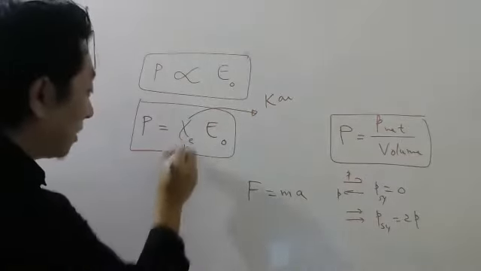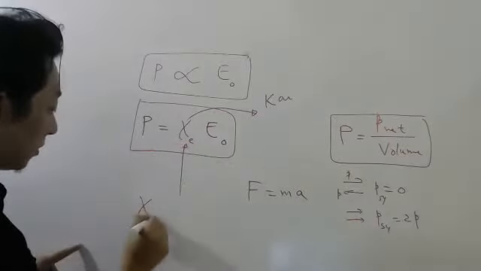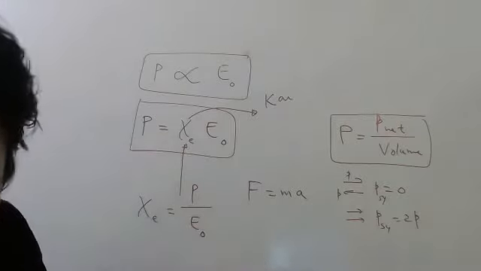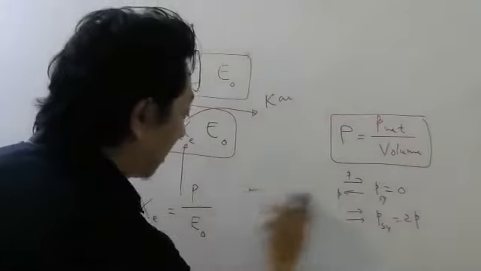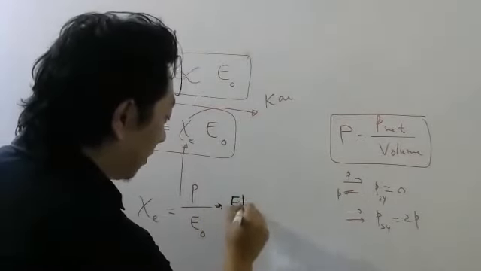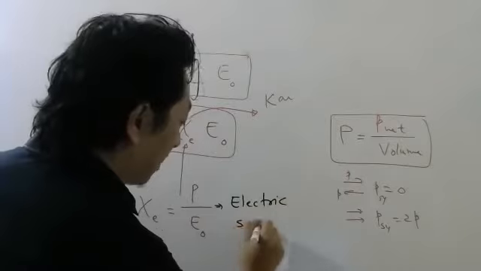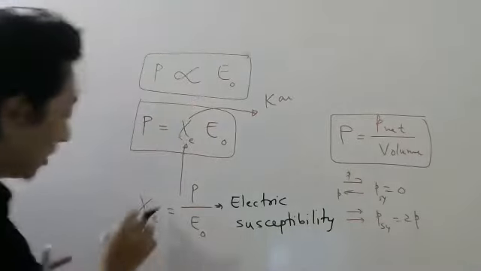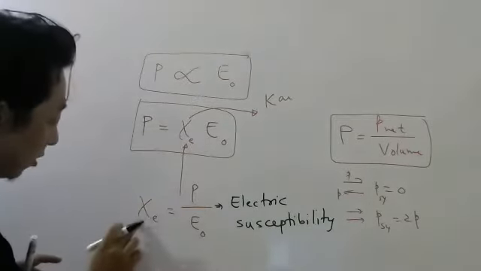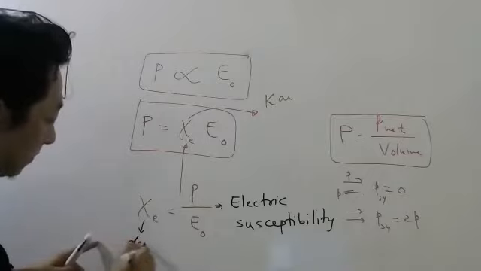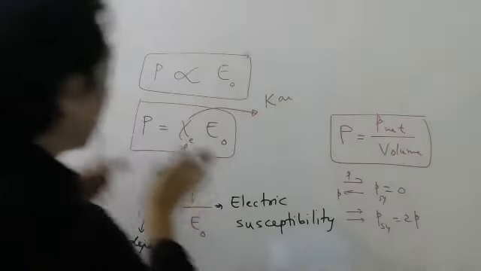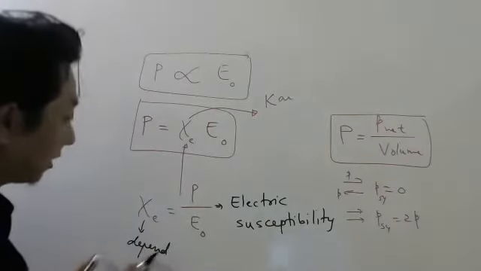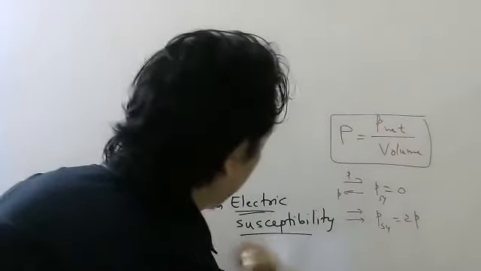In physics, we use it for denoting the ratio of this polarization by this electric field. And what will we call it? Listen carefully, it is called electric susceptibility. Susceptibility. I will explain, don't worry. First, you write the name. So this ratio P by E is a constant which depends on the medium. Yes or no? Because how fast the dipoles will come in the same direction will depend on the medium. So that ratio we call electric susceptibility.